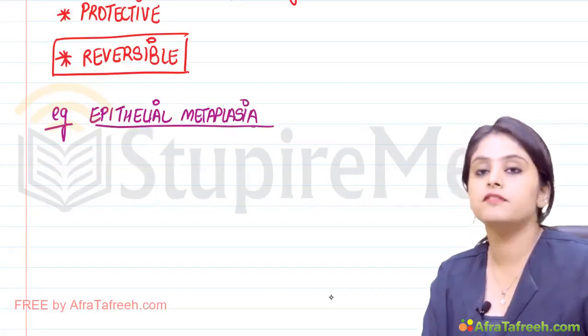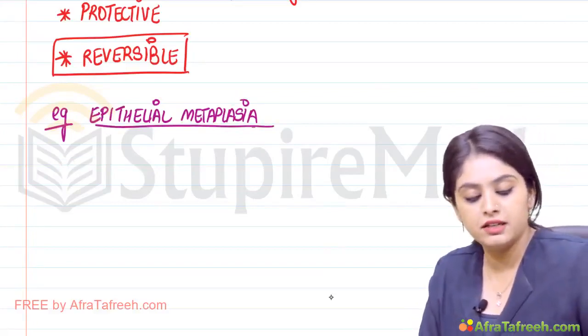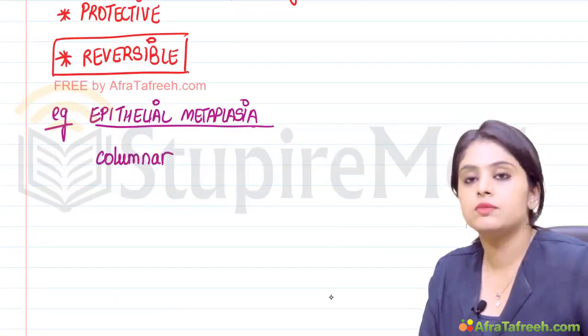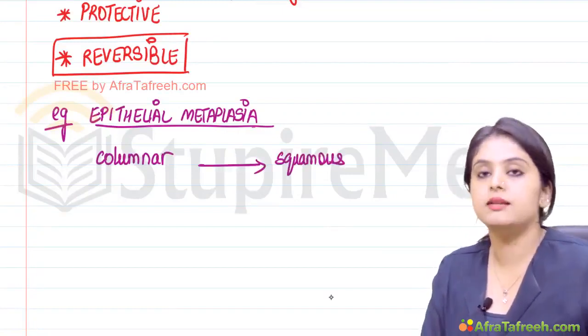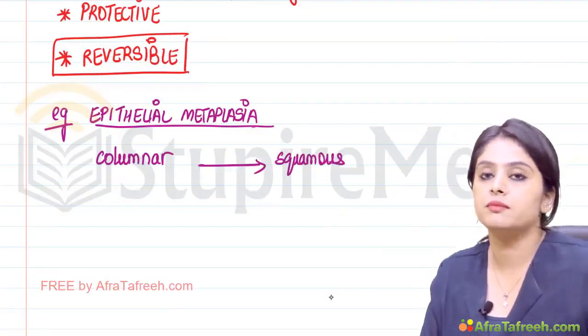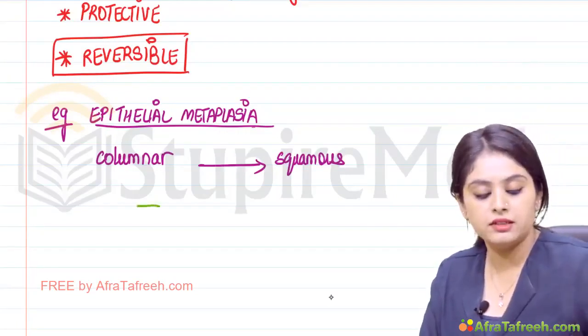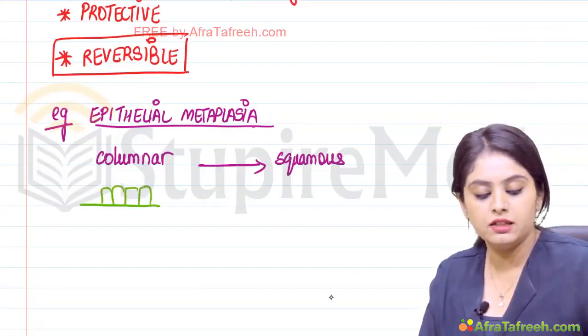So let's take the first example under epithelial metaplasia, that is when columnar epithelium changes into squamous epithelium. Where is this seen? For example, everyone knows that the lining of the lung is going to be ciliated columnar epithelium.